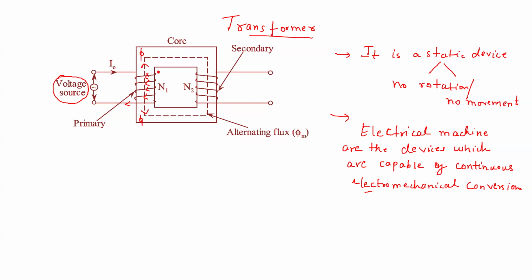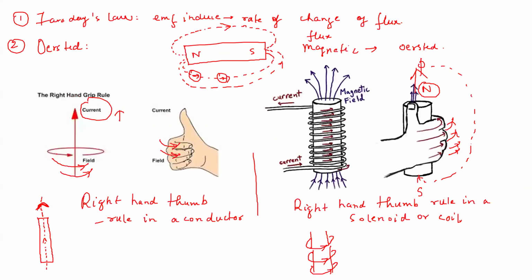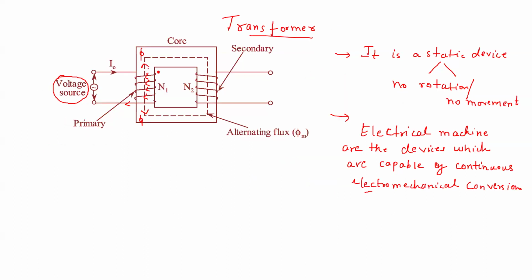Please curl your four fingers in this direction and see where your thumb points in the right hand, whether it points downwards or upwards. We have discussed this. So please tell me the direction of your thumb in this case, so that we can tell where the magnetic flux is, upwards or downwards.